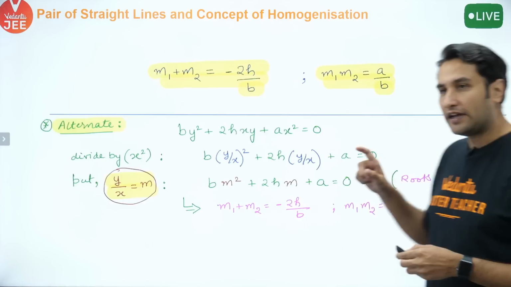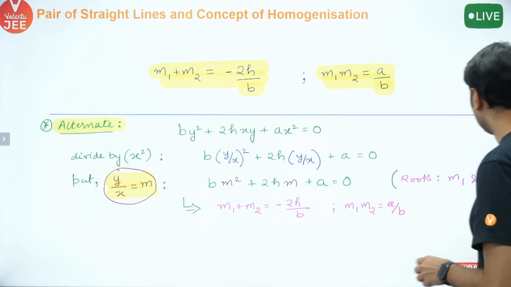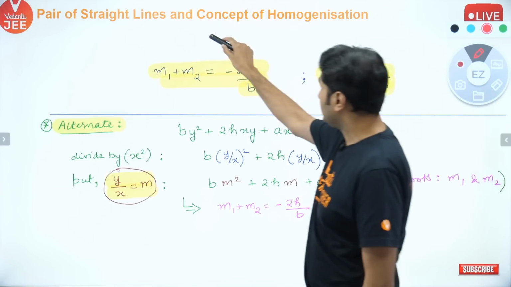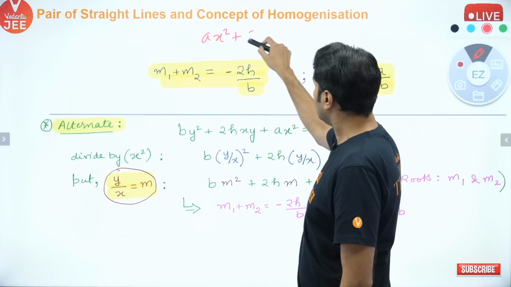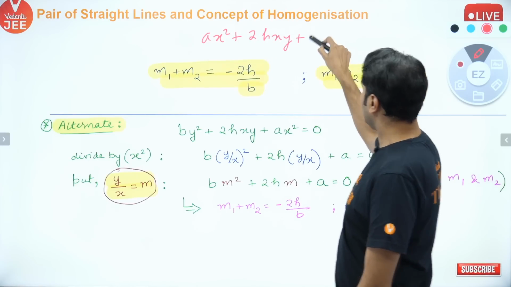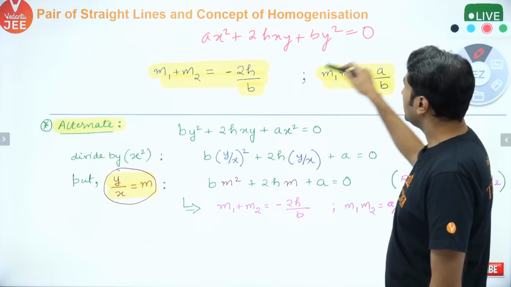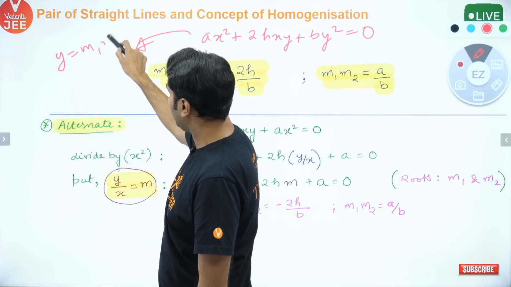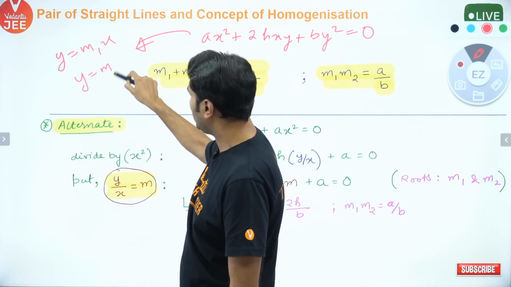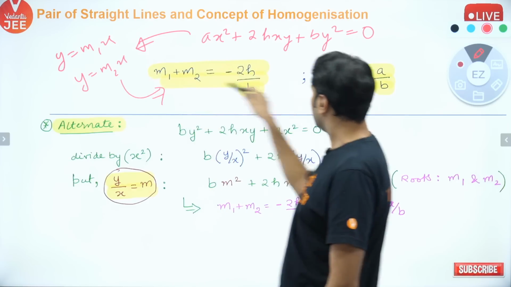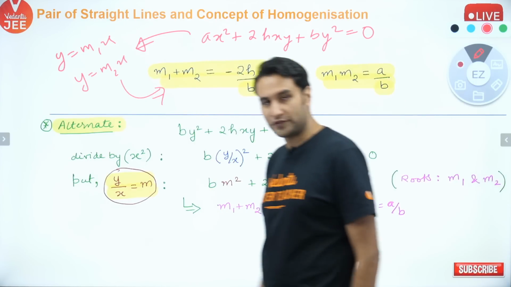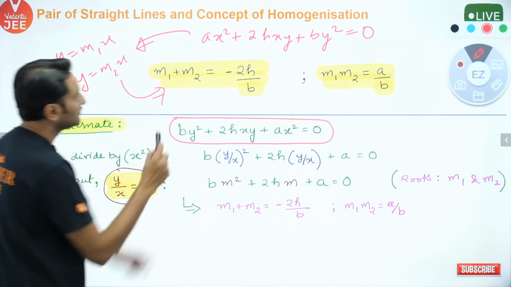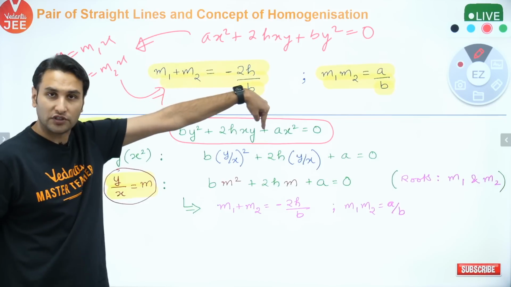Now can you imagine that in a separate way as well? Now let me tell you a different way of imagining the same thing. This is what we did. We understood that ax square plus 2hxy plus by square equal to 0 represents two lines passing through origin, y equal to m1x and y equal to m2x, such that this is the condition satisfied by the slopes. Another way to visualize the same thing. क्या करो? Write this equation. This is the equation, same equation I have written here.